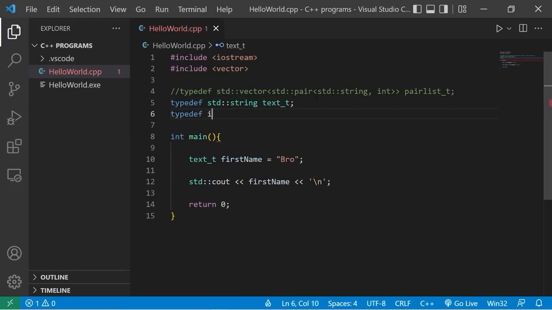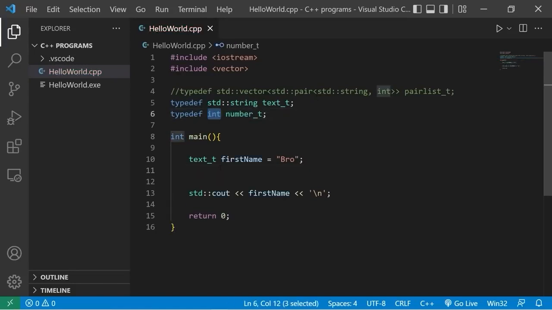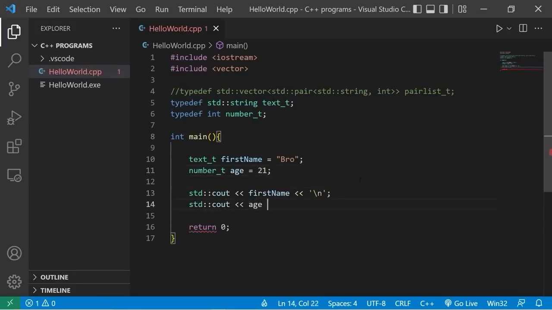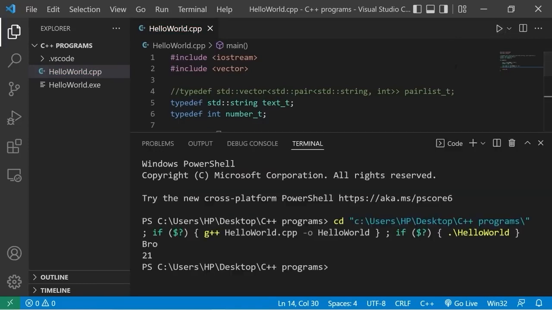Okay, now let's try this with an integer. Typedef, we list the old data type, int. Let's create an identifier for int as number. That's more descriptive. Underscore t. Although it's more to write technically. In place of using the int data type, I could use number t. And this is technically an integer. Let's say age, then make up some age. Standard output, I will display my age, then I will add a new line. Yep, we have our first name and our age.